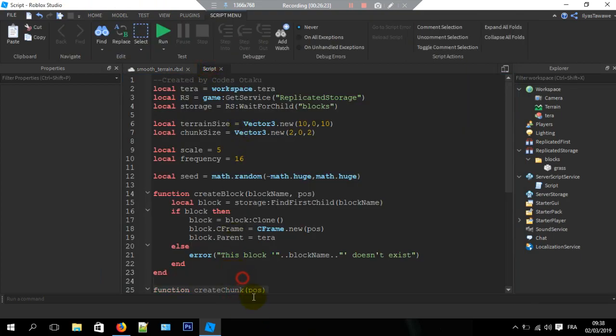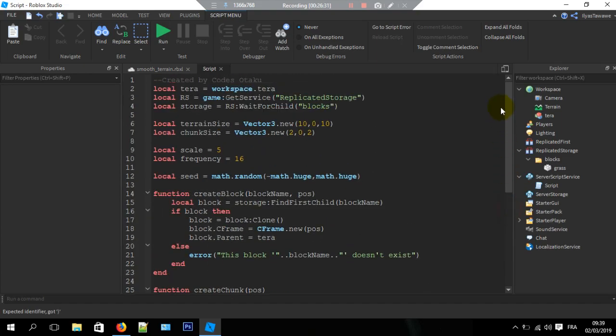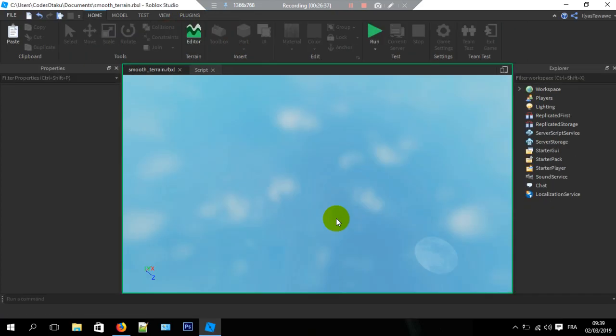Alright, I should actually scale this position of the chunk to the chunk size. I think that's the problem. So let's see.